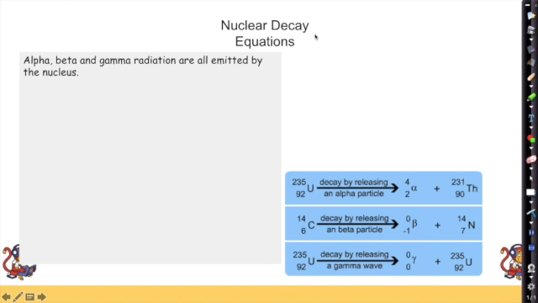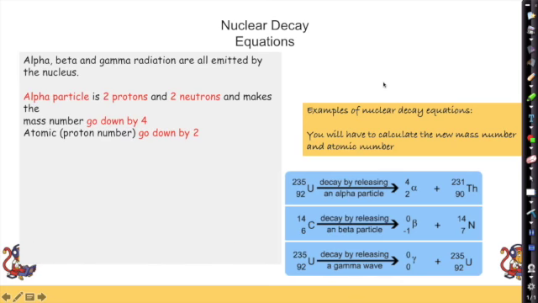So, nuclear decay equations, alpha, beta and gamma radiation are all emitted by the nucleus. They all come out of the nucleus. Now, when an alpha particle comes out, because it's made of 2 protons and 2 neutrons, it's going to make my mass number go down by 4. It's going to make my atomic proton number go down by 2.